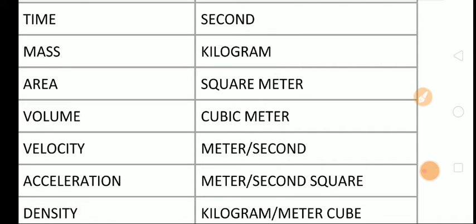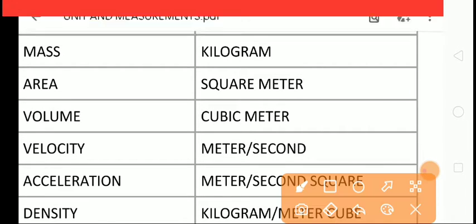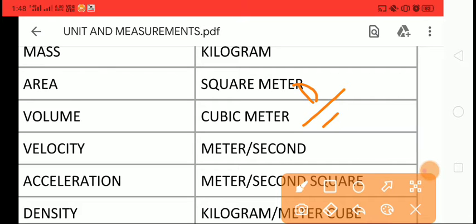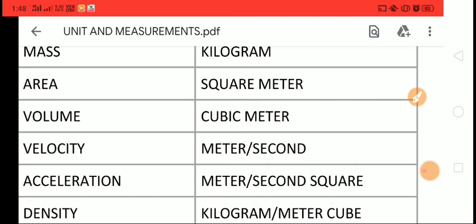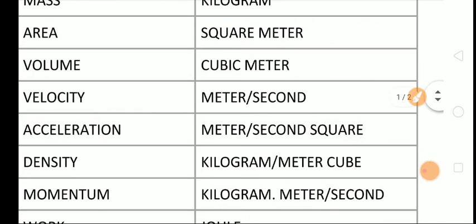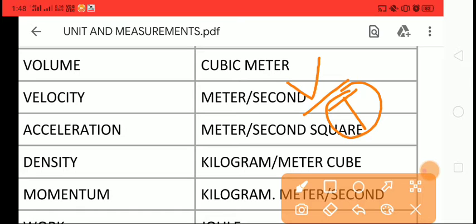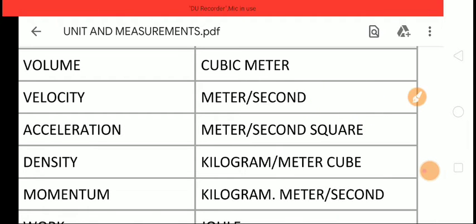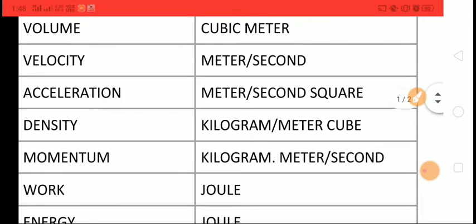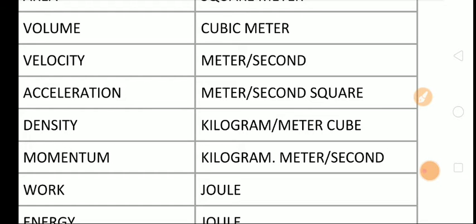Unit of velocity is meter per second, you know, velocity is distance upon time. Meter for distance, second for time. Acceleration is velocity upon time. So unit of velocity is meter per second, then another time, so time squared: meter per second square. Unit of density, mass by volume, kilogram per meter cube.